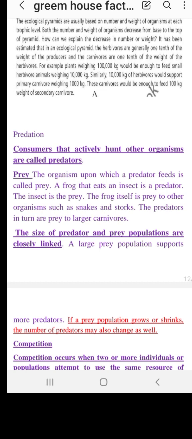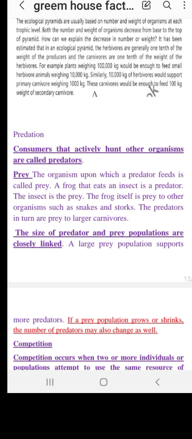Further moving ahead, a primary carnivore, who is the eater of these herbivores, their weight could be even lesser. And further, the lion, the secondary consumer, who can eat all of them except the producer, their weight could only be about 100 kg. So we are talking about the weight of individuals.